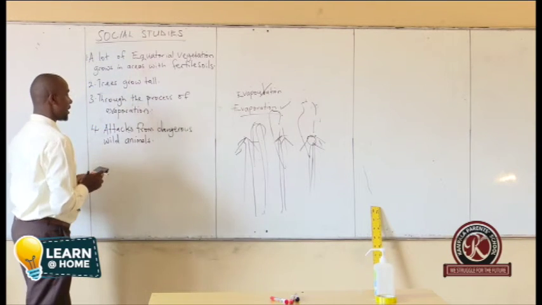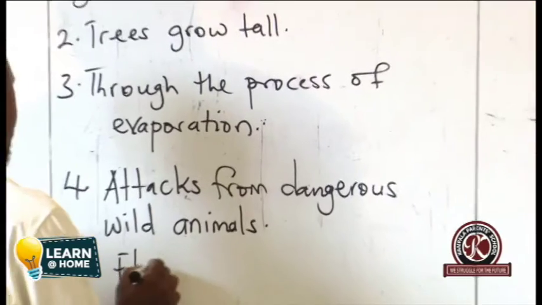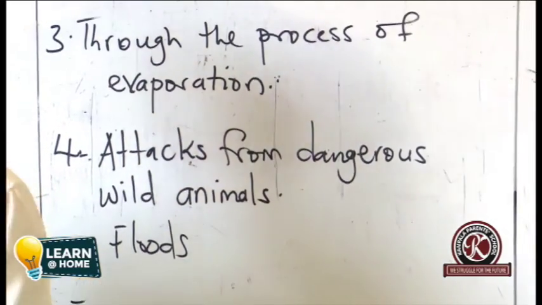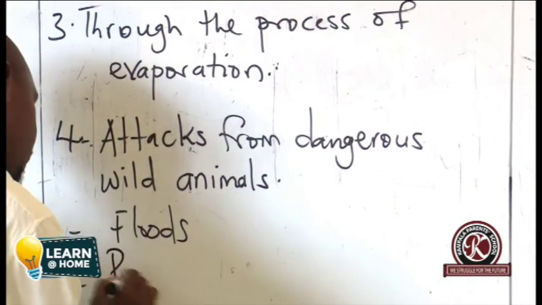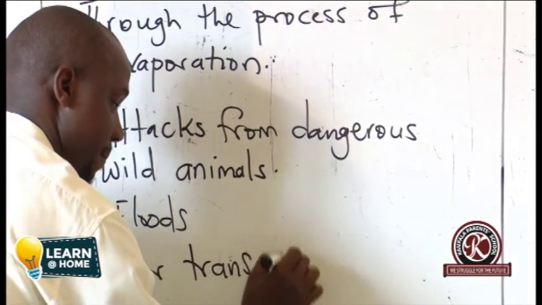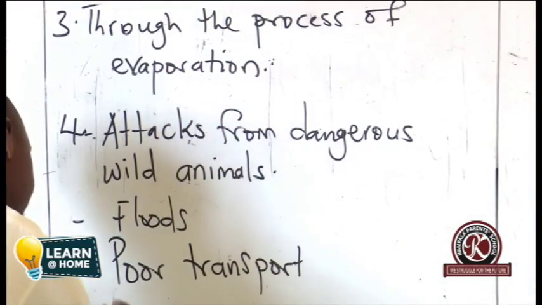Attacks from dangerous wild animals. Floods. Poor transport. And lastly, we shall talk about insecurity.